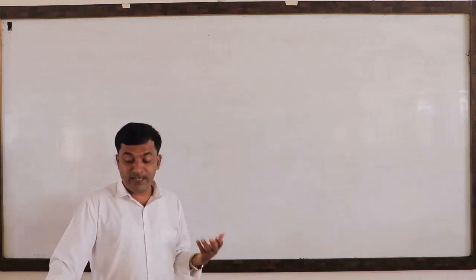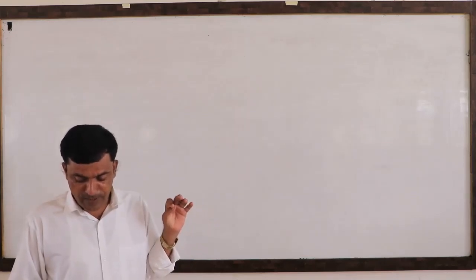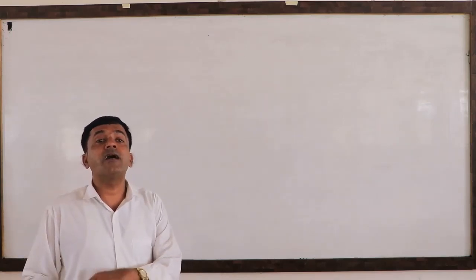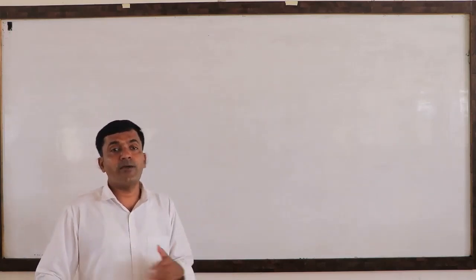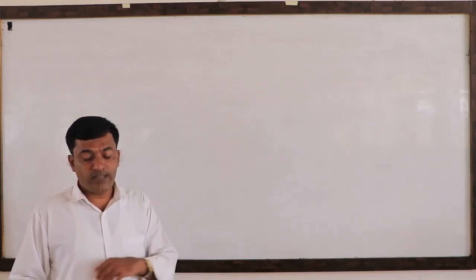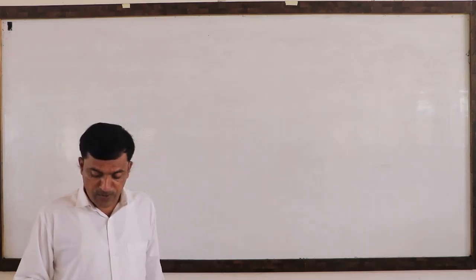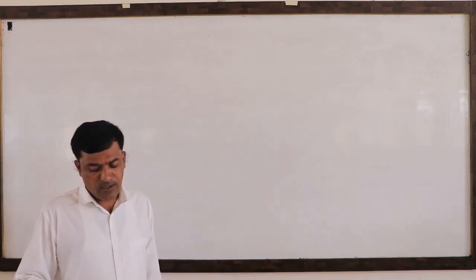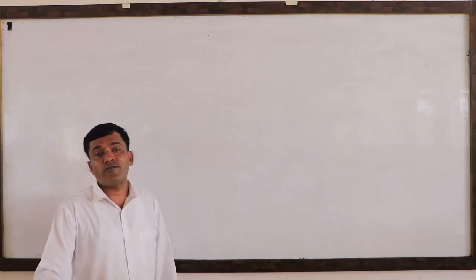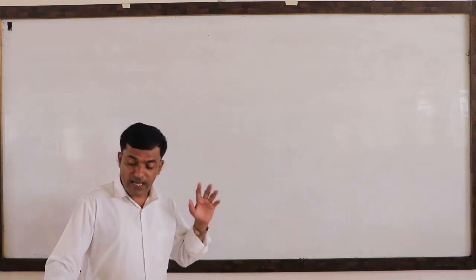Look at the liability side first. Creditors 20,000, bills payable 10,000, reserve fund 12,000, and capitals of A and B, because this balance sheet relates only to the old partners. Why? Because it is the old balance sheet. This contains the liabilities as well as assets. We have seen the liabilities from creditors to capitals. In the liabilities, we can say there are two types of liabilities: one is outside liability, another one is inside liabilities.